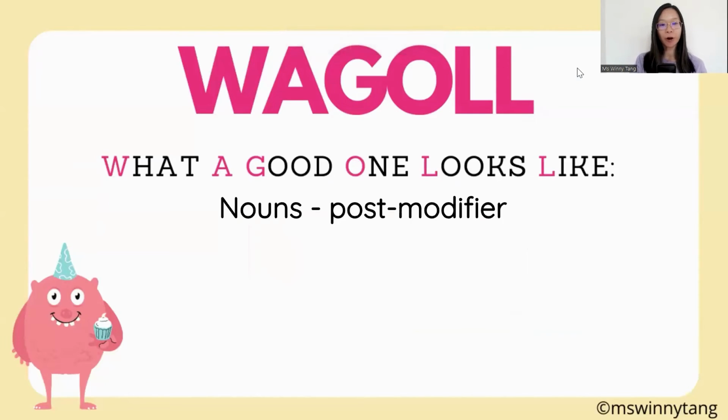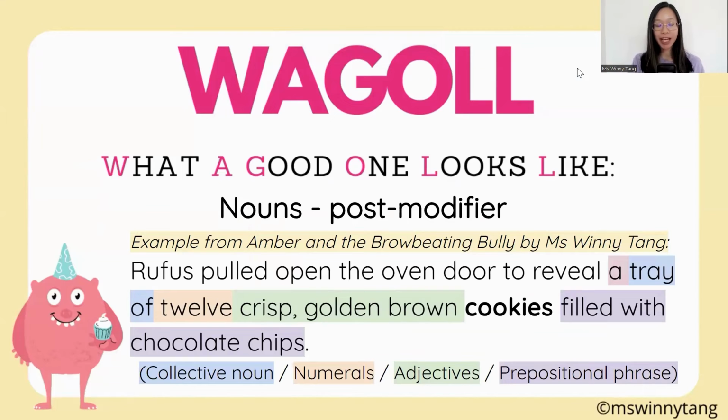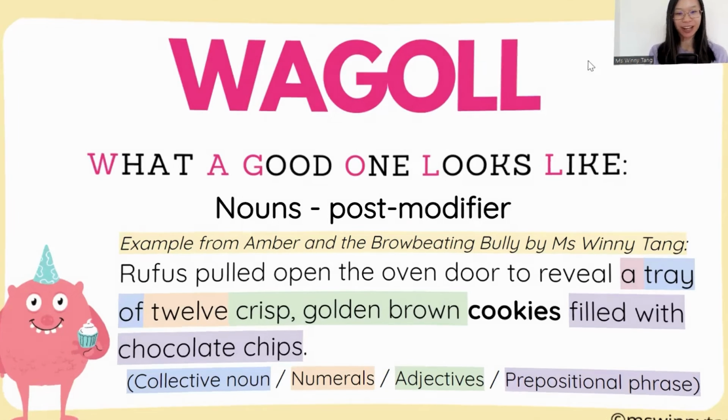Here is an example of a post-modifier. Rufus pulled open the oven door to reveal a tray of 12 crisp golden brown cookies, and then after cookies we have put filled with chocolate chips. So now we have included a prepositional phrase afterwards to tell us how and where the chocolate chip cookies are. We have described the cookies, and then we have also described that they are filled with chocolate chips as well. So there you have it.